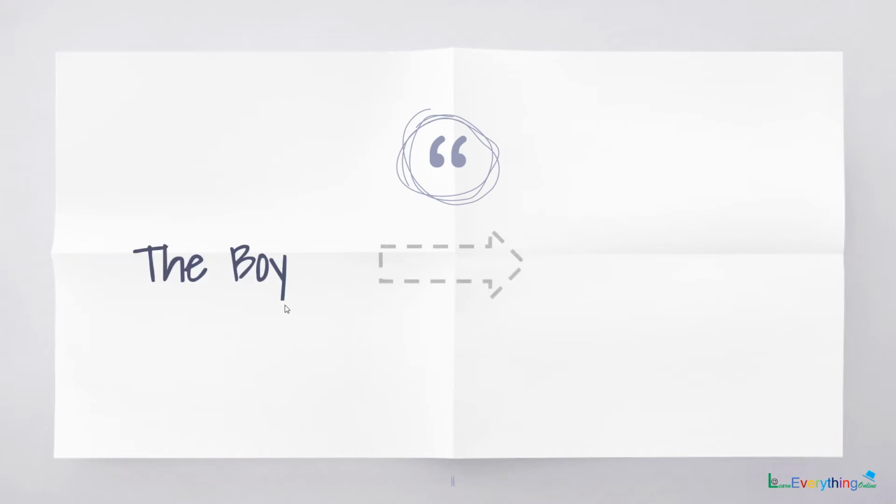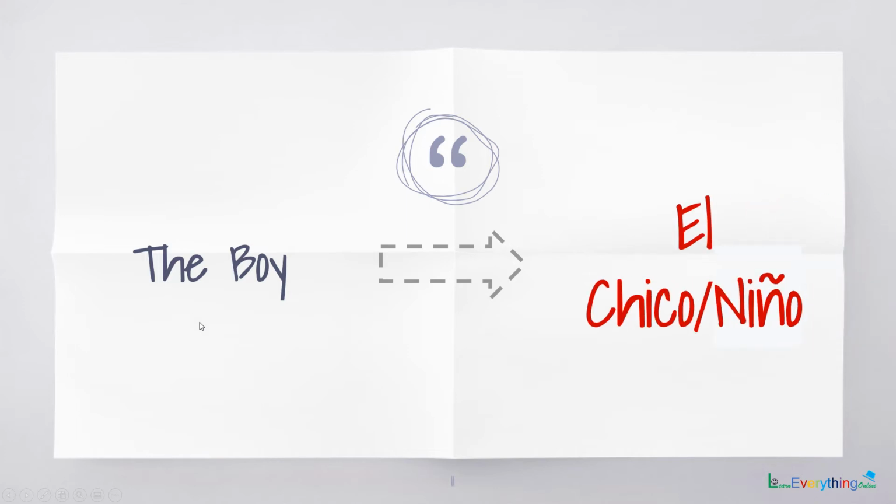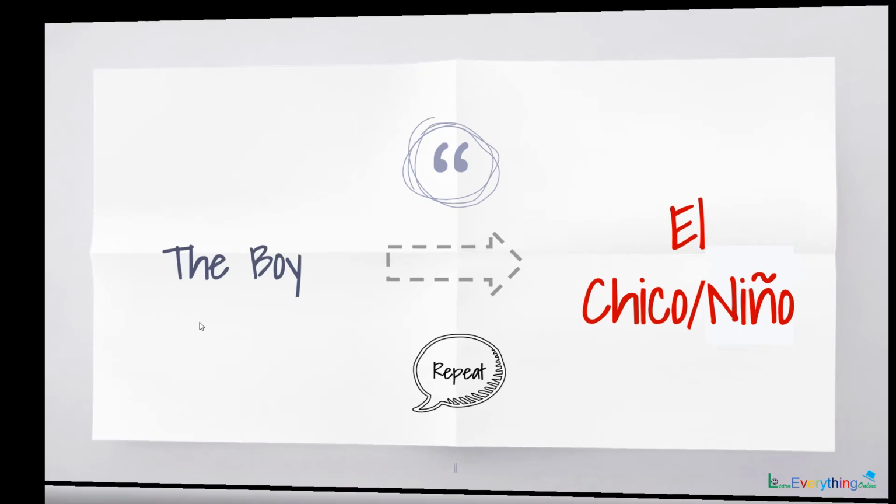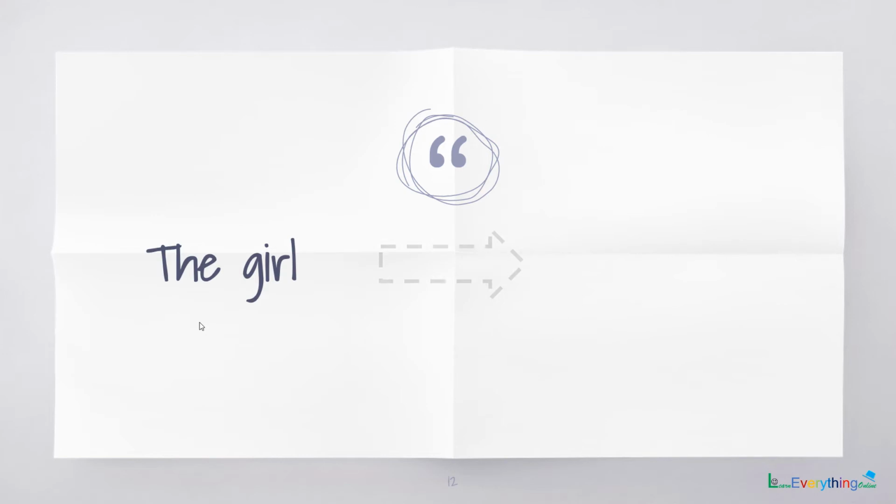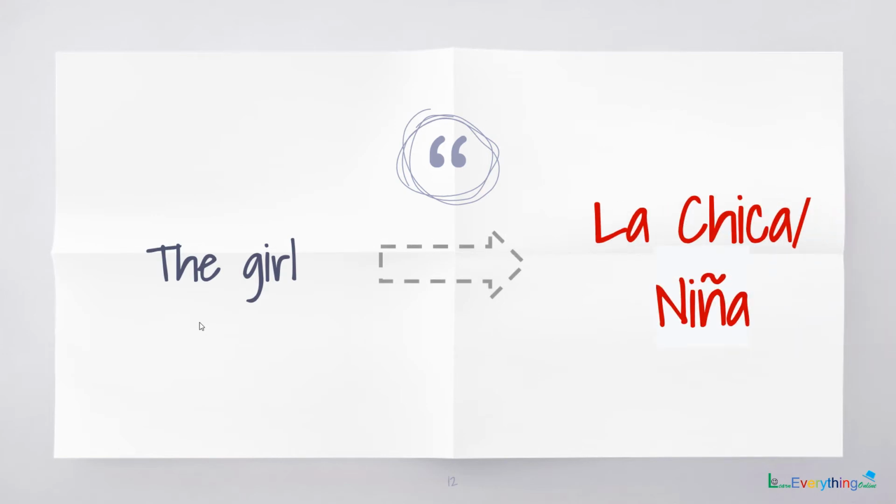Similarly, when we say a particular boy, the boy is el chico or el niño. And the feminine form for the girl is la. So la chica, la niña.